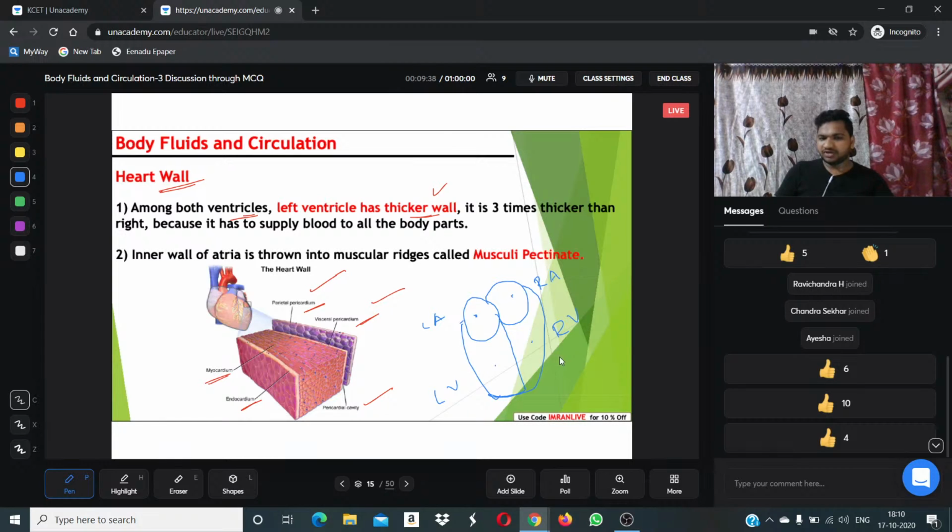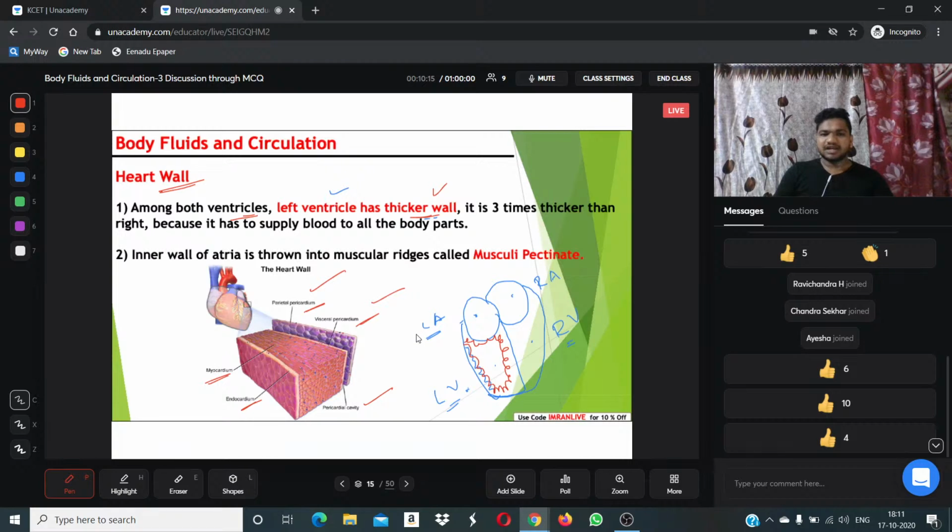Also, we have both left and right atria, and left and right ventricles. We are discussing the ventricles, both left and right. The left ventricle has a thick wall. Is this clear? I will change the color for better understanding. It has a thick wall. A question can be framed from the slide: which wall of the heart consists of a thick layer?